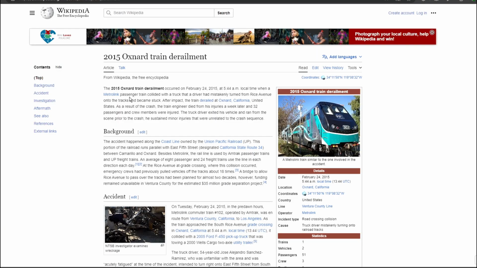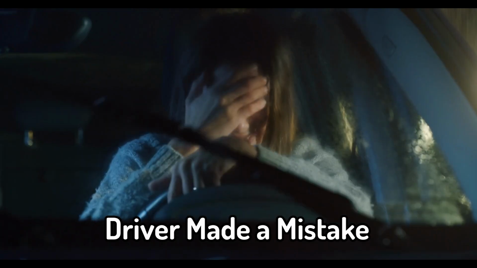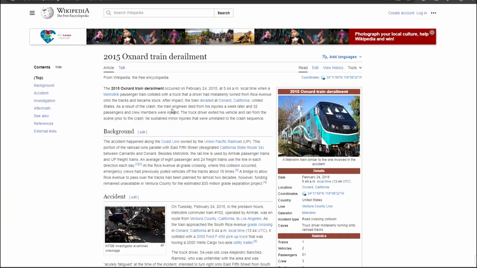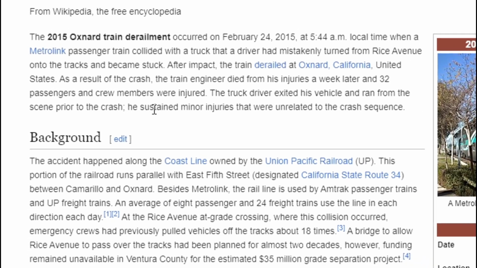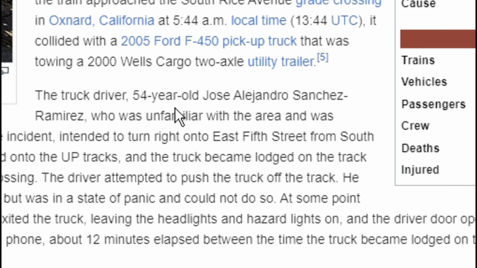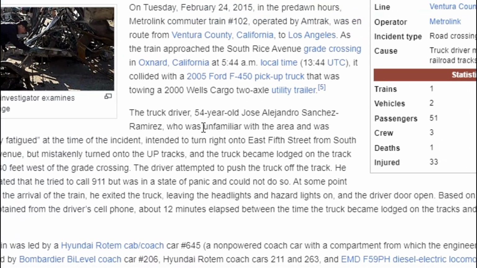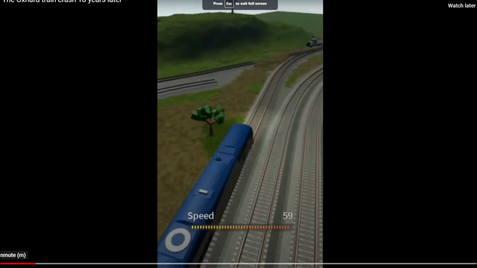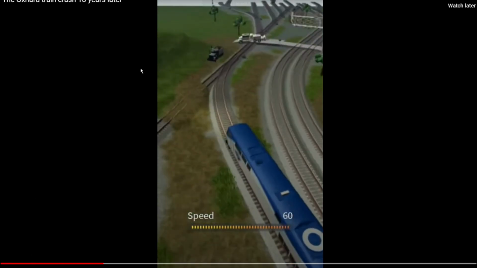This is when a passenger train, the Metrolink, collided with a truck that a driver had mistakenly turned onto the tracks and became stuck. After impact, the train derailed, and as a result of the crash, the train engineer died from his injuries. 32 passengers and crew members were injured as well. The truck driver was a 54-year-old man named Jose Alejandro Sanchez, who was unfamiliar with the area and was acutely fatigued.